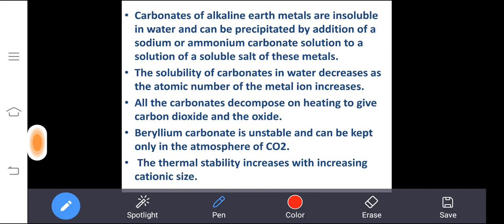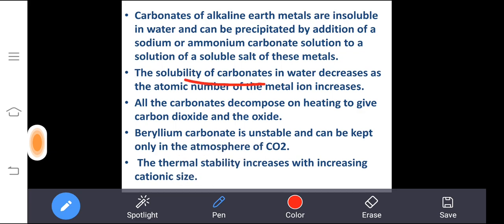Carbonates of alkaline earth metals are insoluble in water. Mostly carbonates will be insoluble. In the alkaline earth metals they will be insoluble in water, and will be precipitated. Suppose if it is soluble also, we can make it precipitate by adding sodium or ammonium carbonate solution. In the salt analysis we will do this.